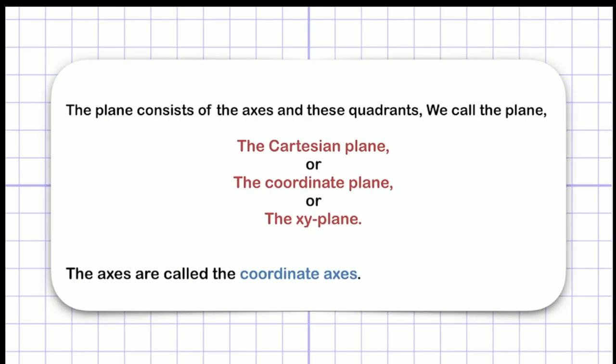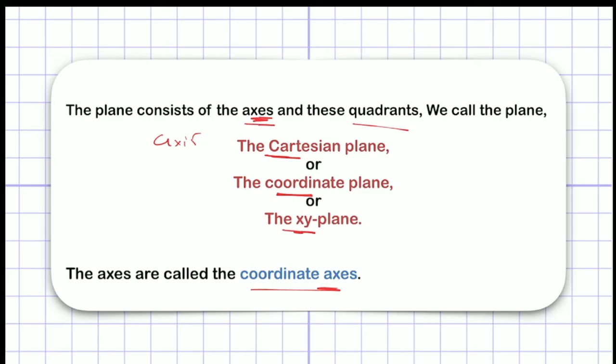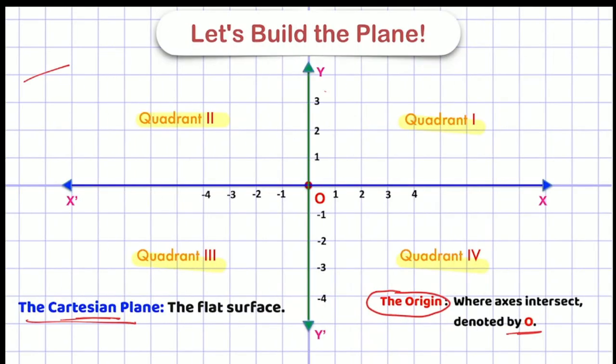So the formal definition will be: a plane consists of axes and quadrants. Axes is the plural form of axis. We call the plane a Cartesian plane, or we can call it a coordinate plane, or we can call it the XY plane. Why XY? Because there are two axes, X and Y. Now, the axes are called coordinate axes. Very simple. So, which plane can you call a Cartesian plane? If the plane consists of axes and quadrants. So it is very easy. Now we will see finding the location of a point.